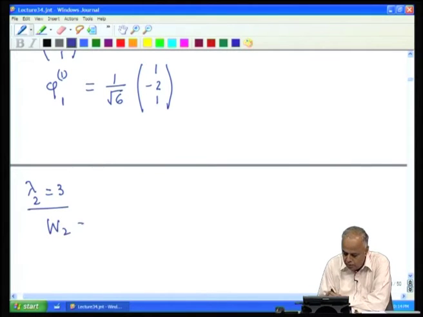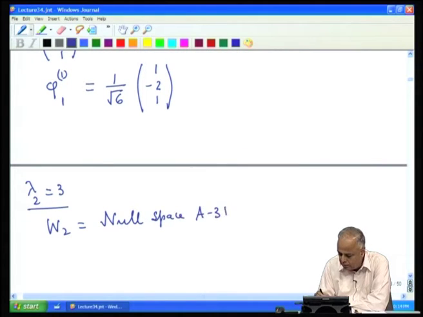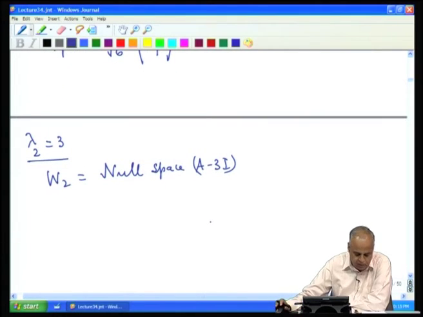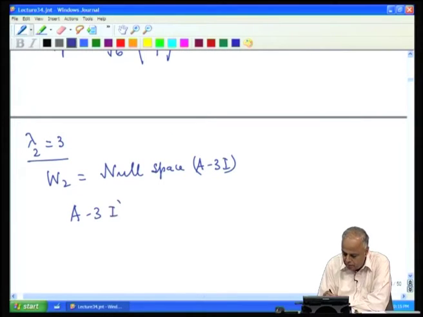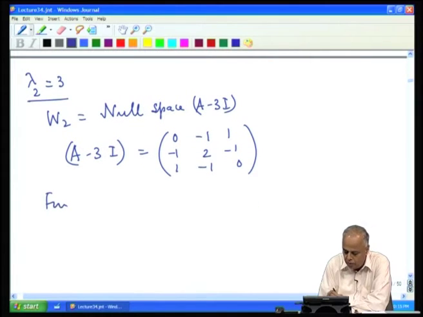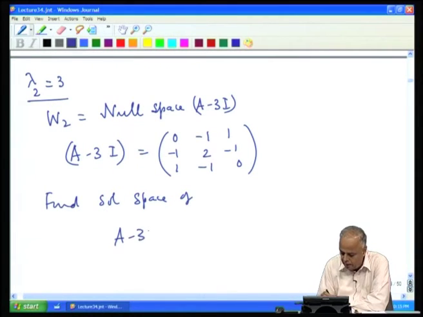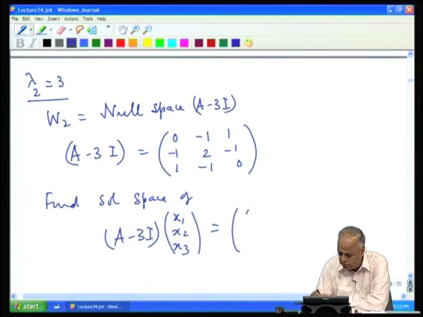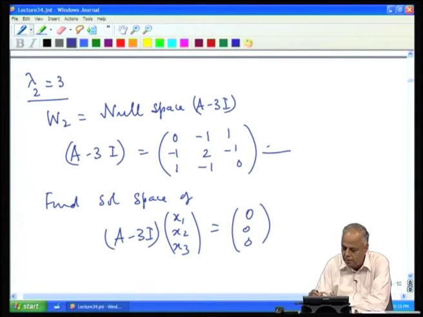So, we look at W 2, the eigenspace, which is the null space of A minus 3 I. A minus 3 I is obtained by subtracting 3 along the diagonal of A. When we do that, we get this matrix, and then we have to find the solution space of A minus 3 I into x 1, x 2, x 3 equal to 0, 0, 0, where the A minus 3 I matrix is given here.